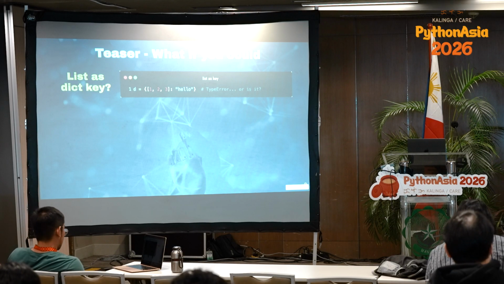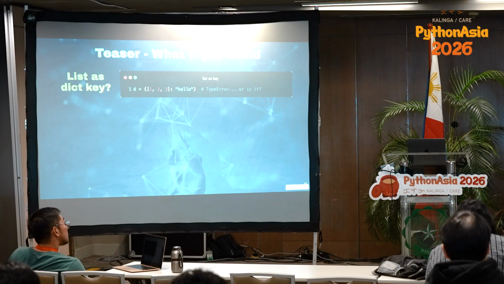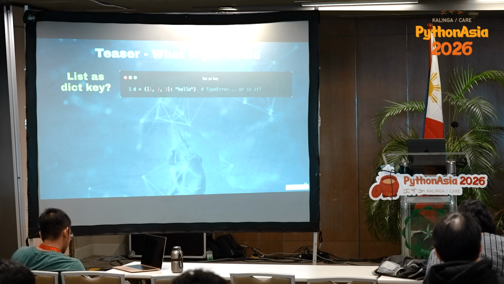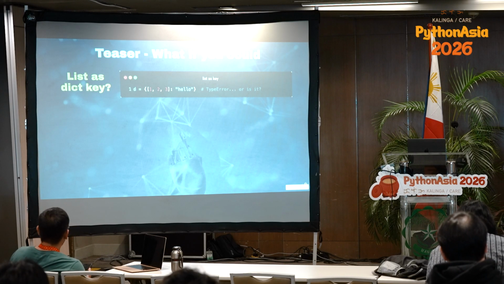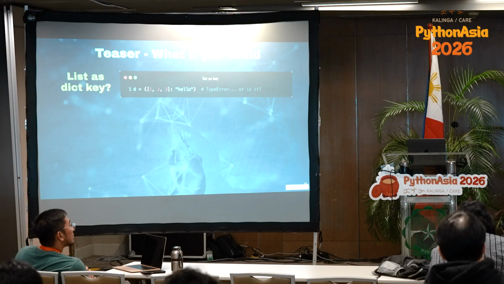Correct? So it means there is something more beyond mutability and immutability, which is called hashability. And hashability is the core reason. Mutability and immutability is like a side effect. The actual reason is hashability. So all the hashable data types are immutable, because if you mutate it, the hash changes. That's why all hashable types are immutable. Now, what if I can make my list hashable? Then I can add it as a key in a dictionary, or I can add it as an item in a set.